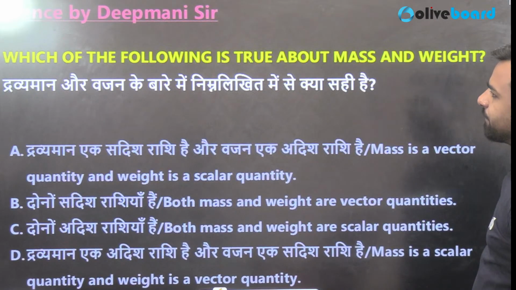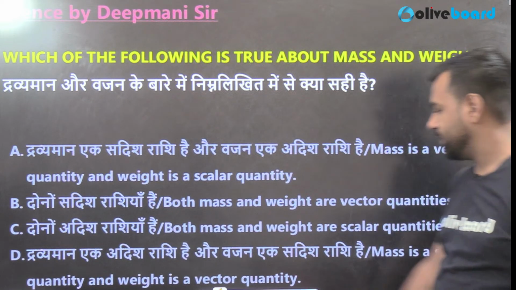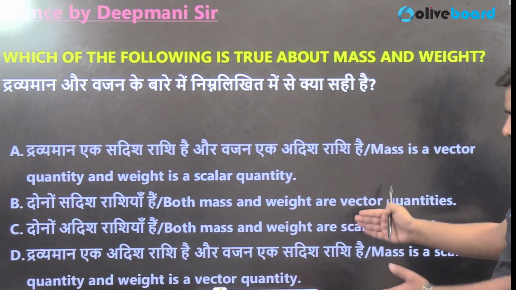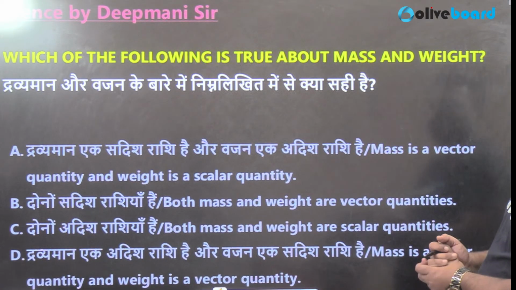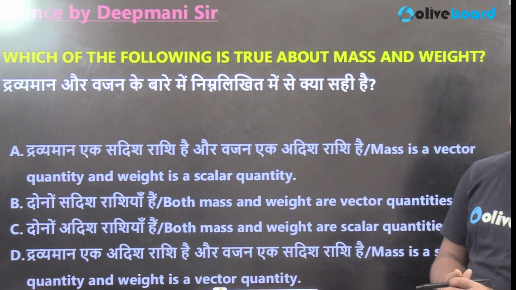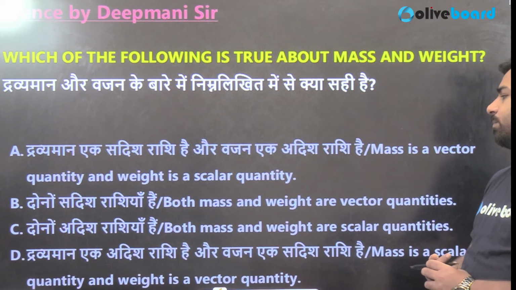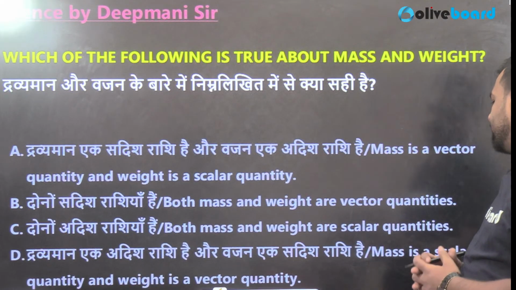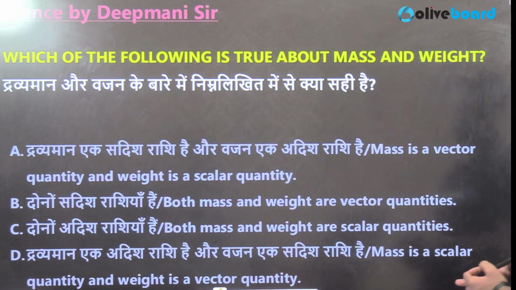Okay, next. Which of the following is true about mass and weight? One of the most important questions from your previous year papers. Mass is a vector quantity whereas weight is a scalar quantity, that is statement number 1. Second is both mass and weight are vector quantities. Third one is both mass and weight are scalar quantities. The final one is mass is a scalar quantity and weight is a vector quantity.